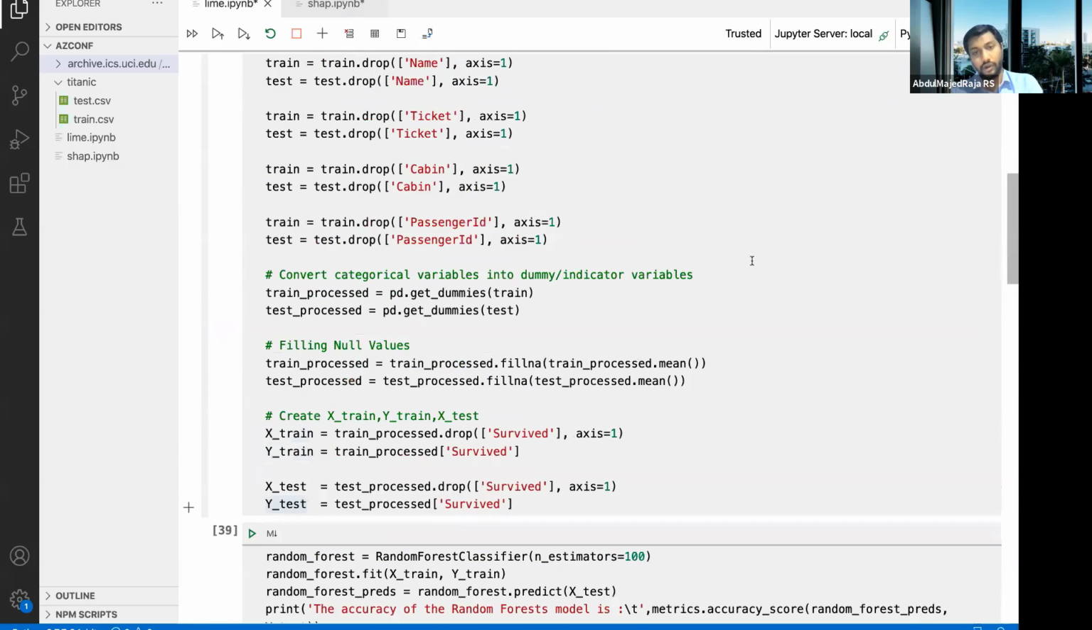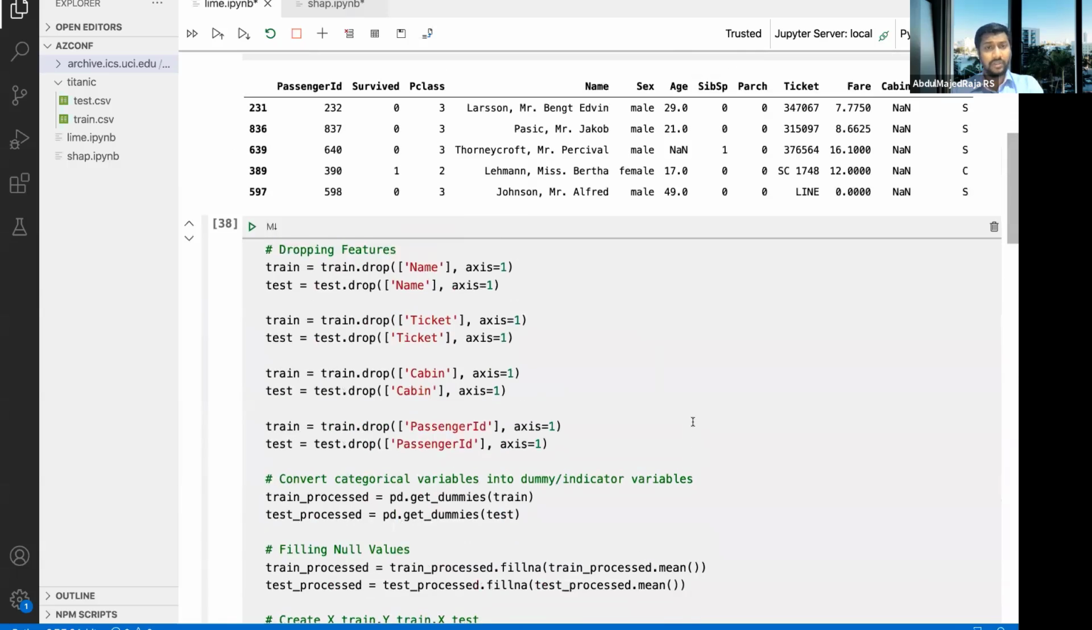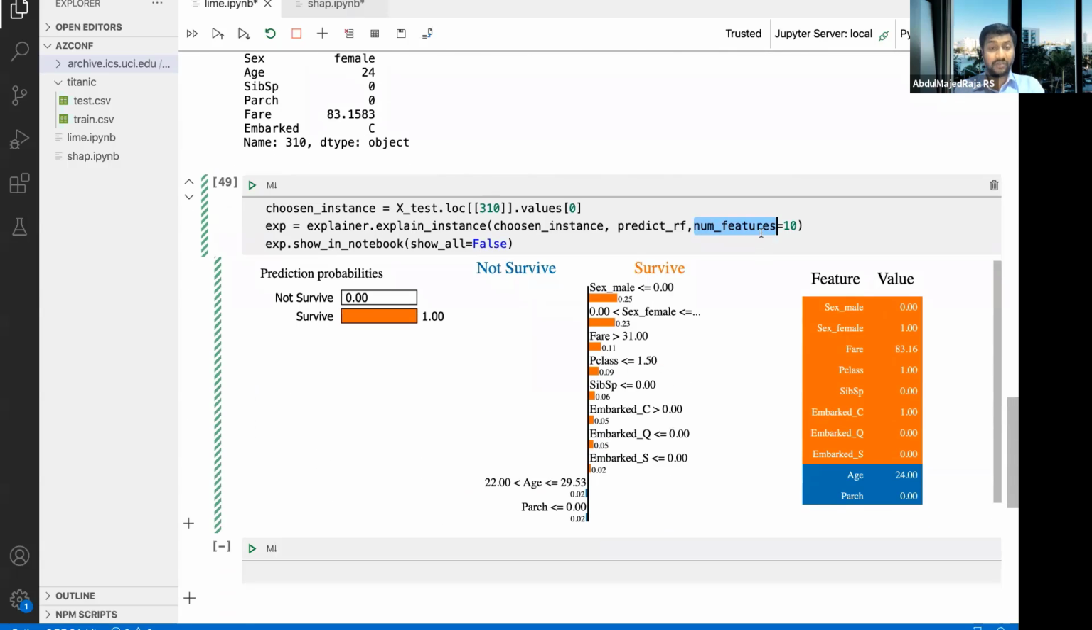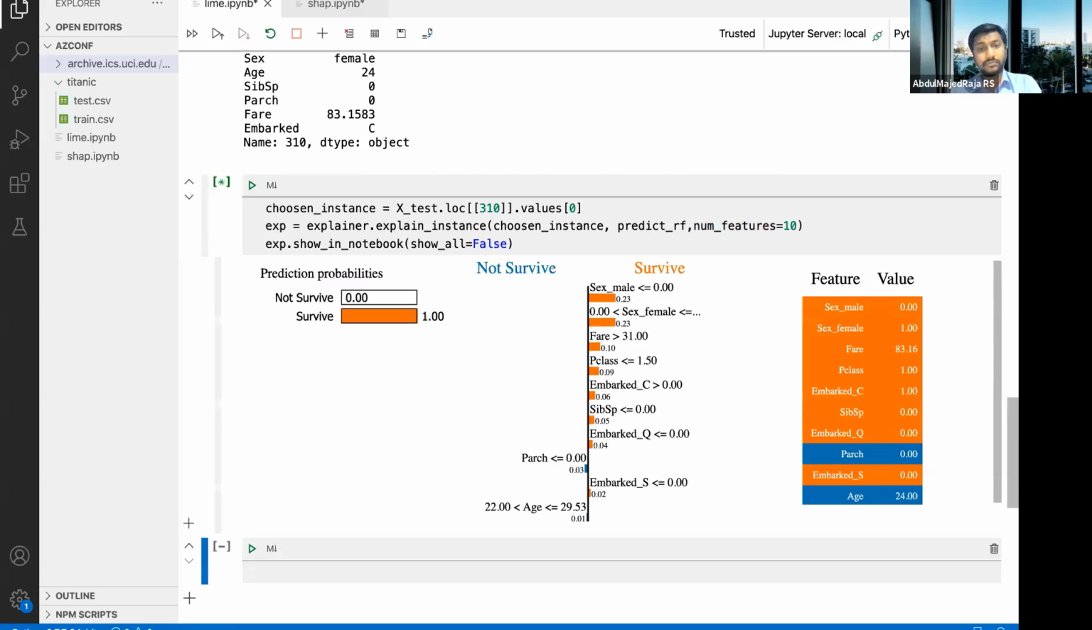We actually do not have a lot of features, so you can simply say 10 features or anything. But if you want to reduce it, you can further reduce it. So let's run it. It is saying that the person would definitely survive, like 100% it would survive. And it is saying the reason I'm making this prediction, where survive is orange and not survive is blue, is because of these reasons.